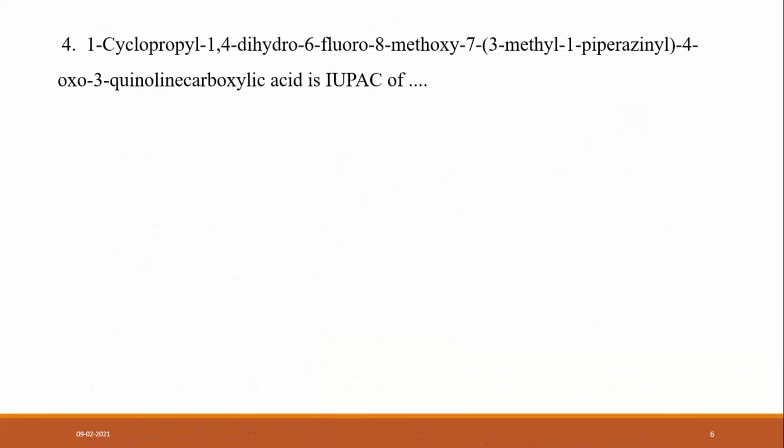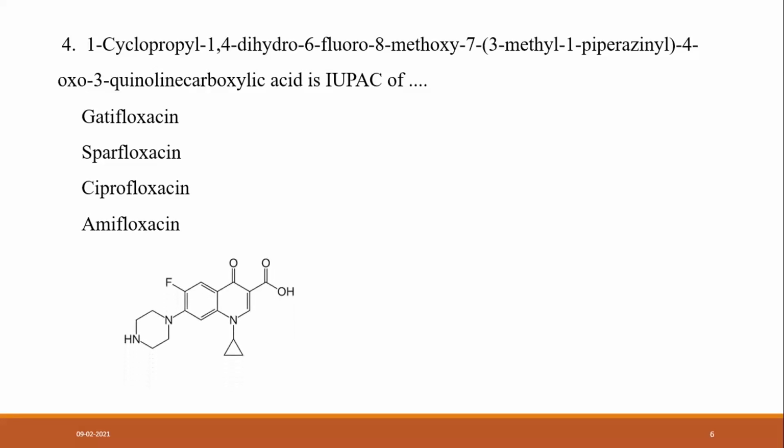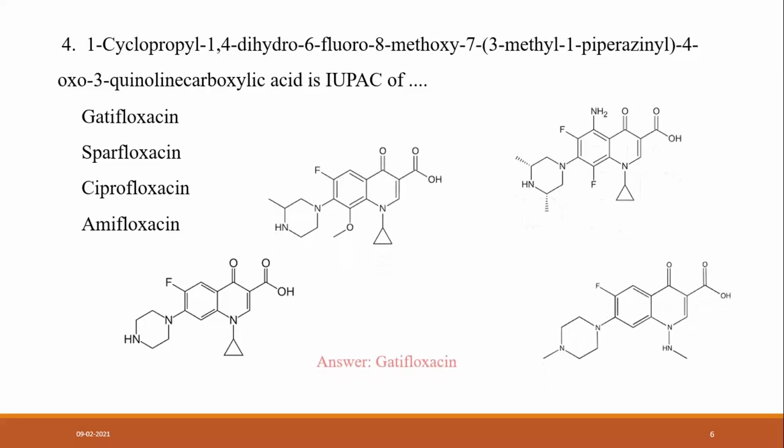Another one: 1-cyclopropyl-1,4-dihydro-6-fluoro-8-methoxy-7-(3-methyl-1-piperazinyl)-4-oxo-3-quinoline carboxylic acid. This is the IUPAC name of which drug? Gatifloxacin, sparfloxacin, ciprofloxacin, or amifloxacin. The structures are first, second, third, and fourth.